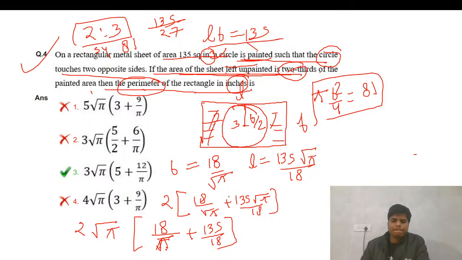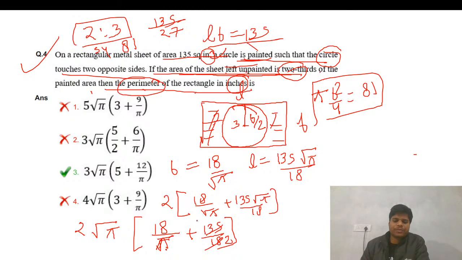Let me check the calculation for any mistake. Now if we go by the options, this will be 12.